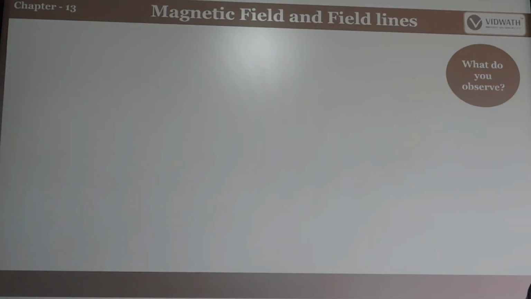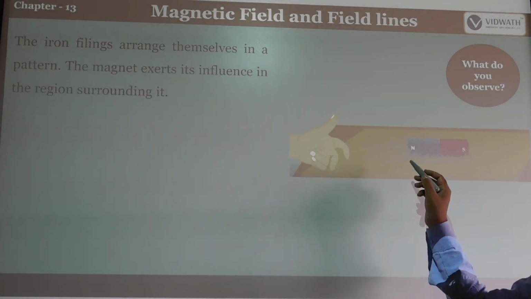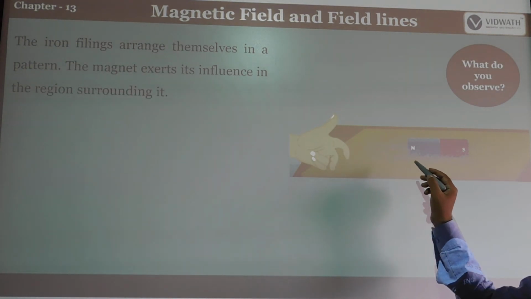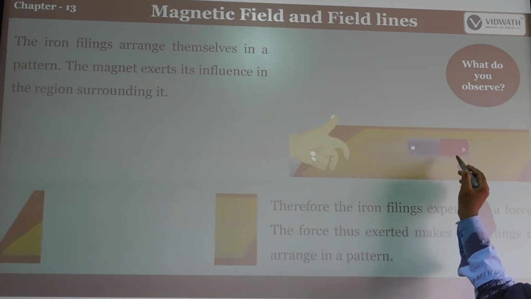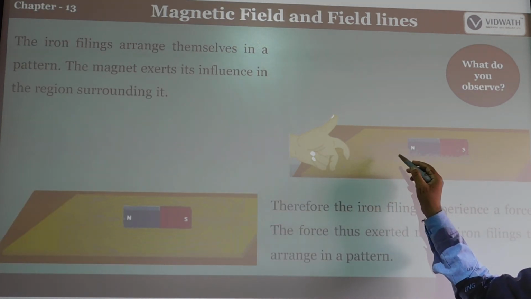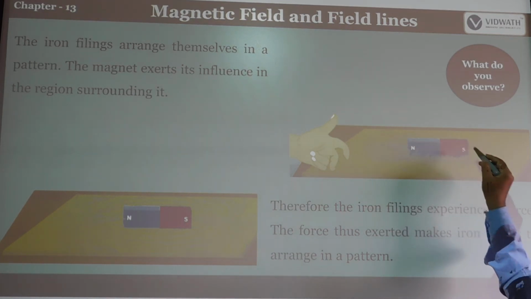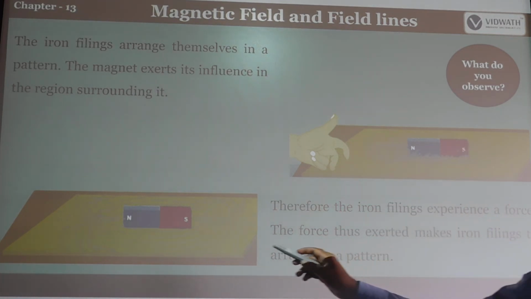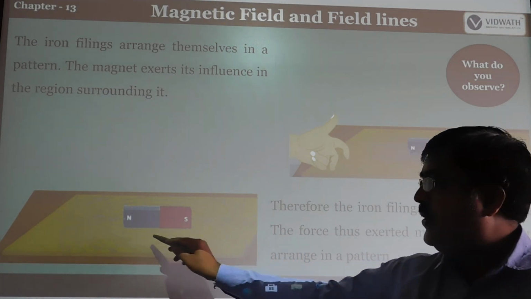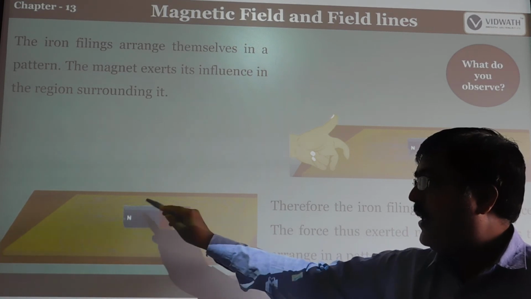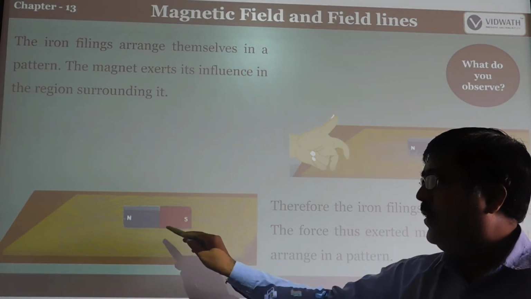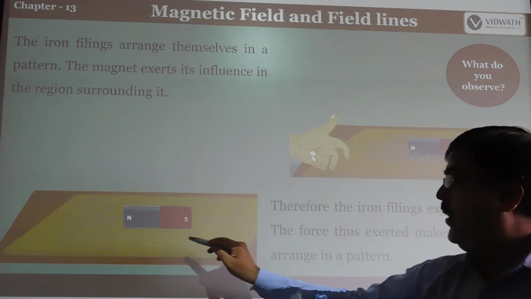What do you observe in this activity? The iron filings arrange themselves in a pattern. The bar magnet exerts an influence on the surrounding materials, so you observe this type of pattern. This is what we call the magnetic field lines, the lines produced around the magnet.